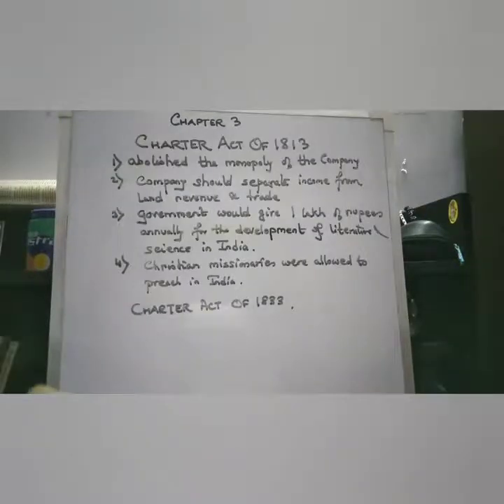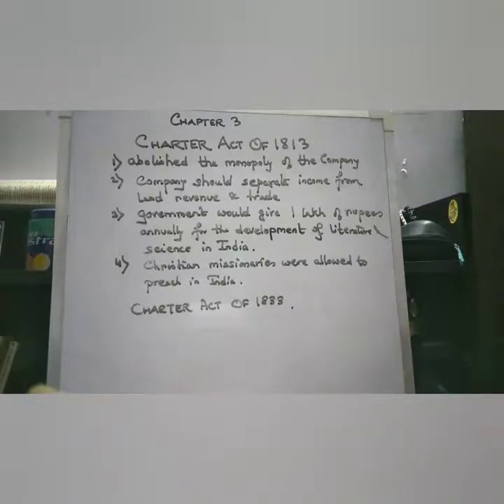The Charter Act of 1813 abolished the monopoly of the company in all items traded with India except tea. That is, the company would not be the only one doing trade in India. Now anyone from Britain could trade with India. So it abolished the monopoly of the company. Second, the company was asked to separate the income from land revenue and trade, and the income of the company should be spent for military and non-military purposes.